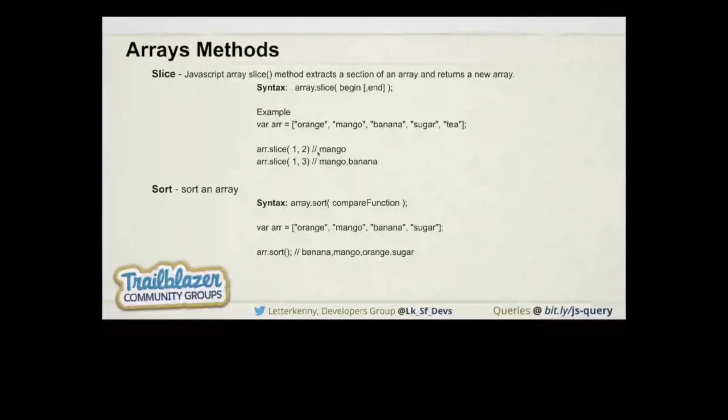the elements from the array. In the first case we are passing 1 and 2, so it will get the copy from 1 to 2, and it will return the element at index 1, mango, because it matches the condition. In the second example we have 1 and 3, so mango, banana, sugar, and it will return mango and banana. So that's how slice works, and it returns a new array, not mutating the last array.